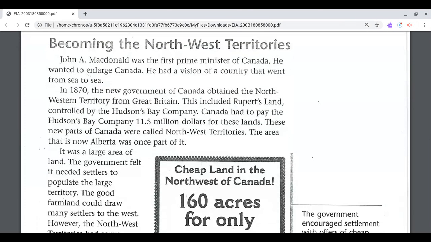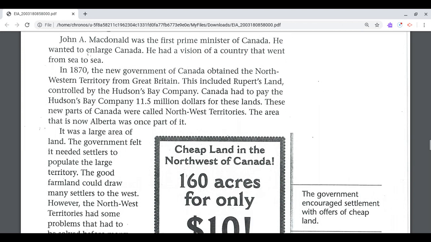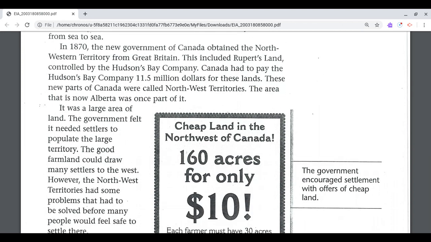Becoming the Northwest Territories. John A. Macdonald was the first Prime Minister of Canada. He wanted to enlarge Canada. He had a vision of a country that went from sea to sea. In 1870, the new government of Canada obtained the Northwestern Territory from Great Britain. This included Rupert's Land, controlled by the Hudson's Bay Company. Canada had to pay the Hudson's Bay Company $11.5 million for these lands.